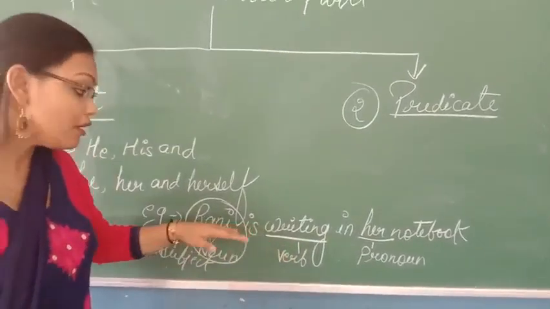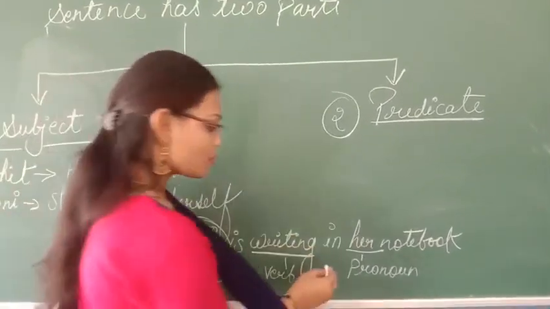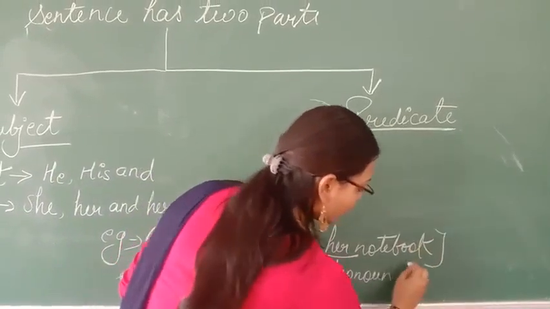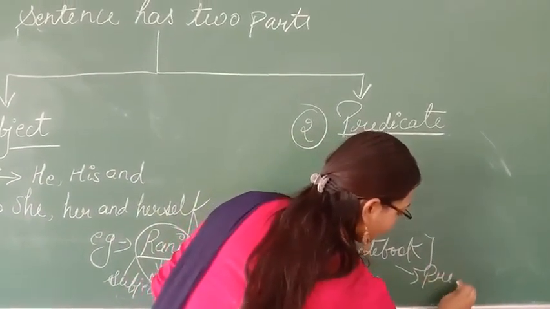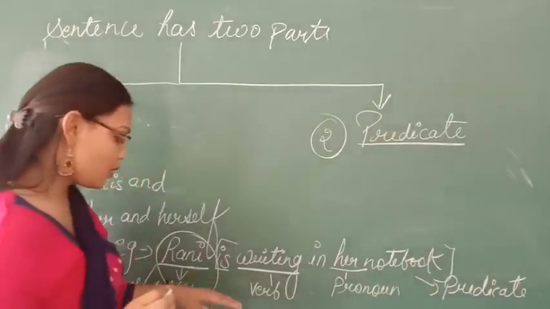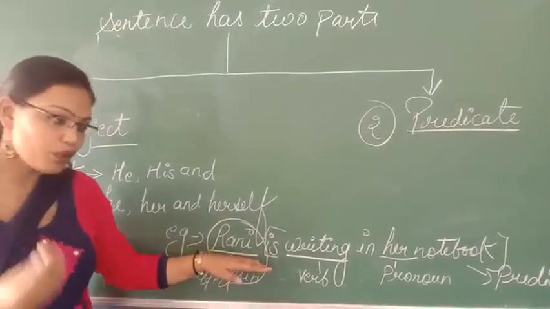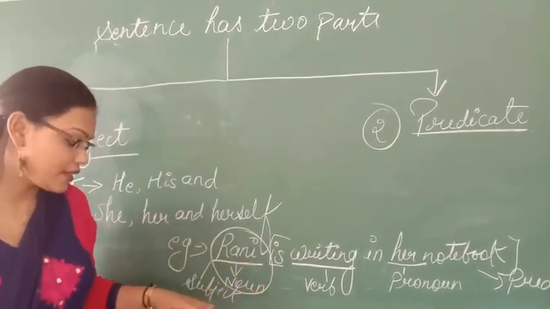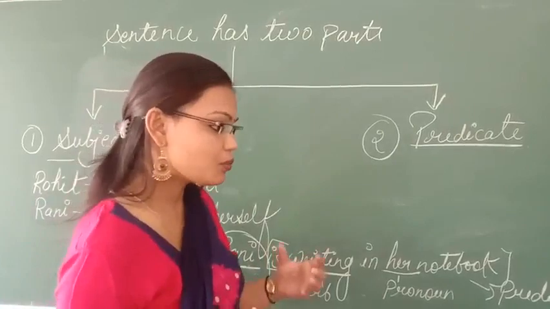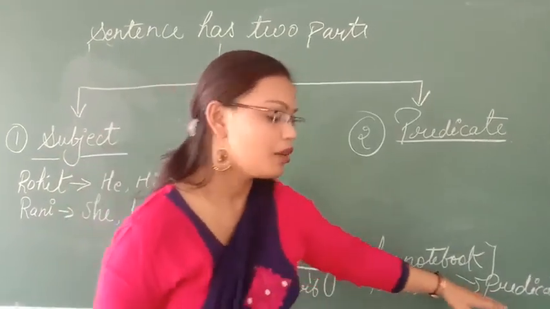So the answer will be Rani is writing. So the rest, from is till notebook, is your predicate, that is what work has been done by Rani. So here you can know that whoever does the work is the subject, and what kind of work, about which we talk in the sentence, is the predicate.